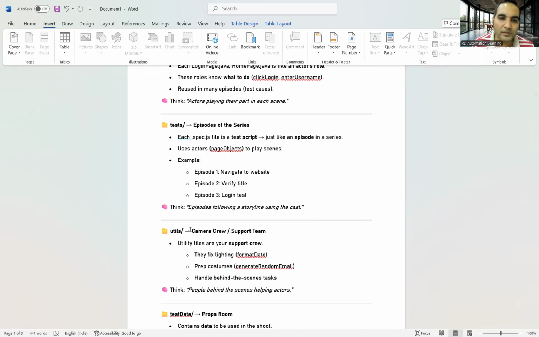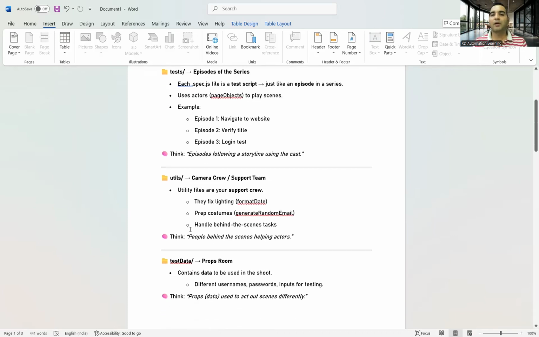So think of it like an episode that is following a storyline using the cast. Okay, utils is nothing but the camera crew or your support team. So what do they do? They play an important role, but you might not be able to see them directly, right? But they are there. They are fixing the lighting. Sometimes you see it's a rainy scene, so they are pouring water using pipes, and whatever technologies they have, I'm not much aware about that. So costumes, right? Handling behind the scenes tasks.